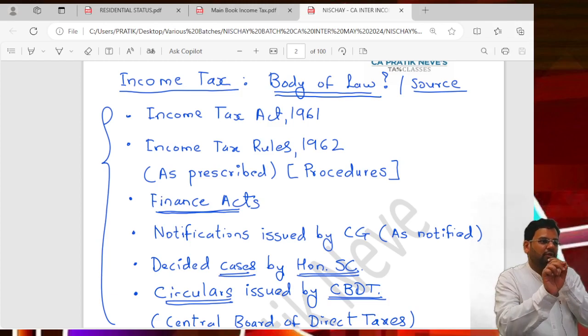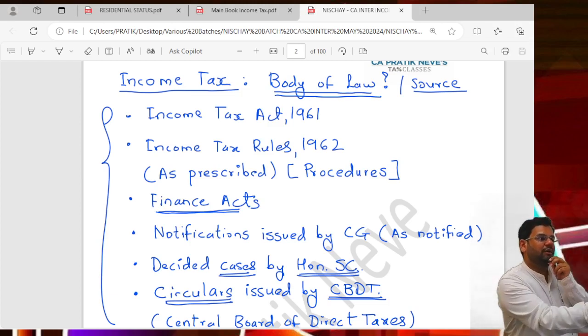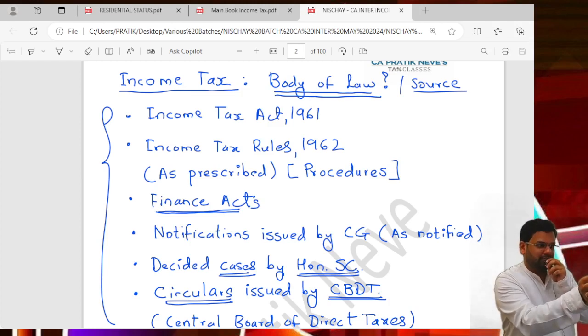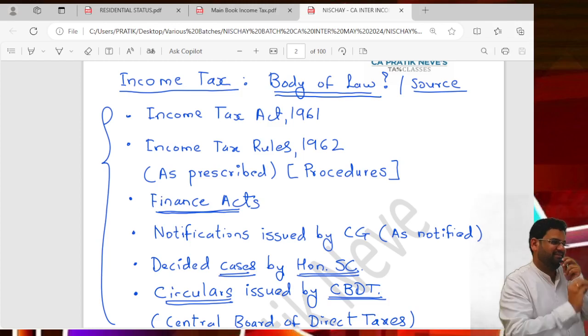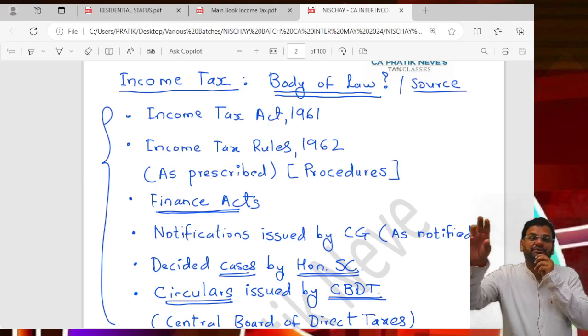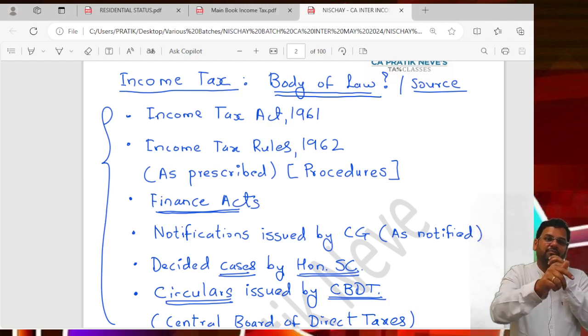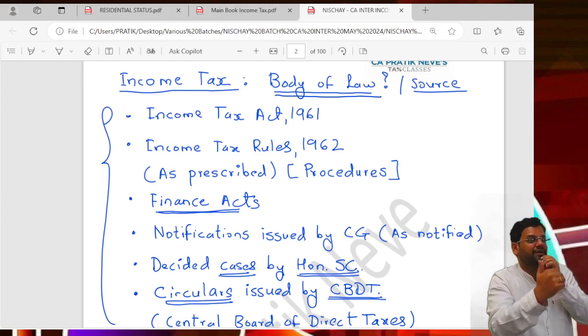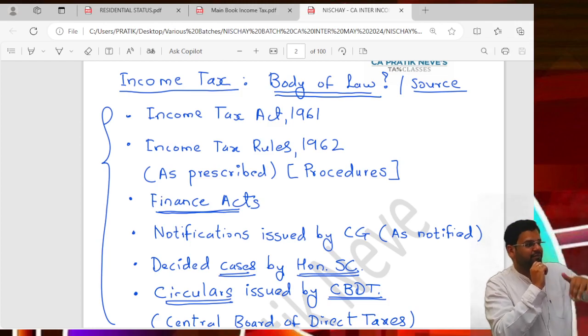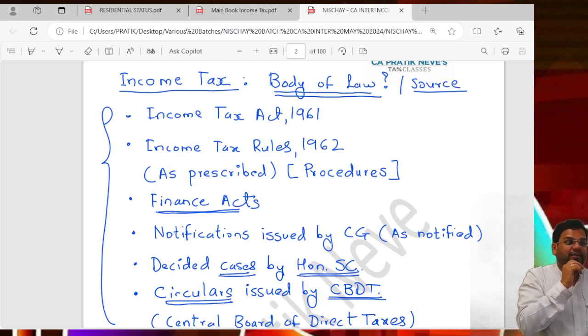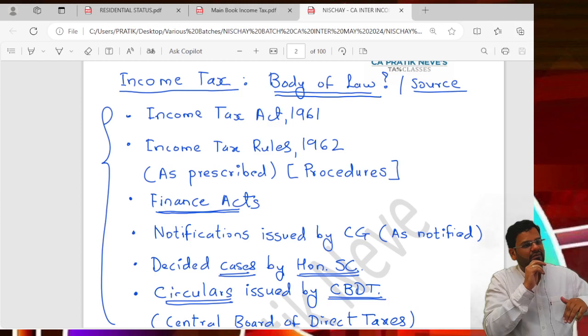The client comes to you and asks you to compute his income and tax for the latest completed previous year. Which is the latest completed previous year in November 24? 23-24. And AY?